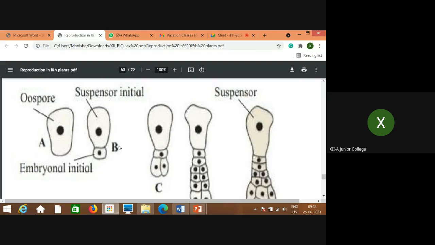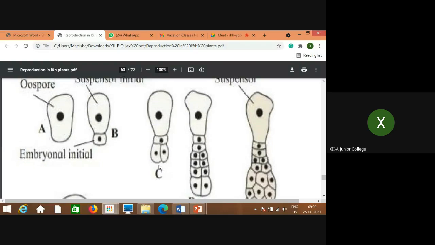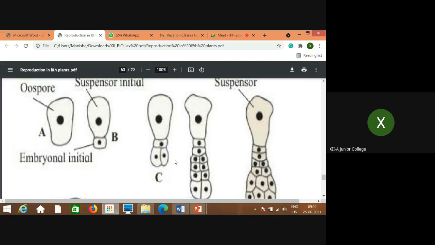For just understanding, these diagrams are shown as they are in the orthotropous ovule, but actually we are talking about the anatropous ovule. Okay, you should show it exactly opposite. This unequal cell, the embryonal cell, which is the smaller cell, should be towards the chalazal end, and this should be the micropylar end. Then this is the further development of these two cells.